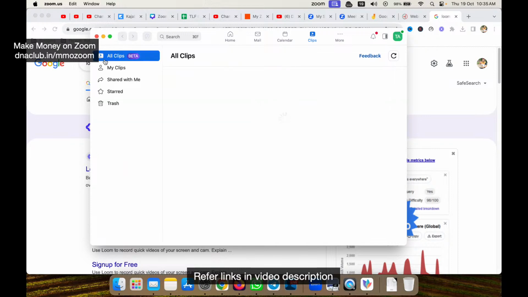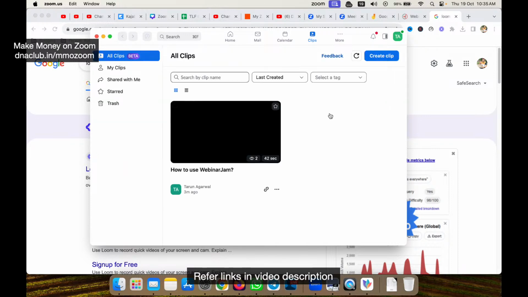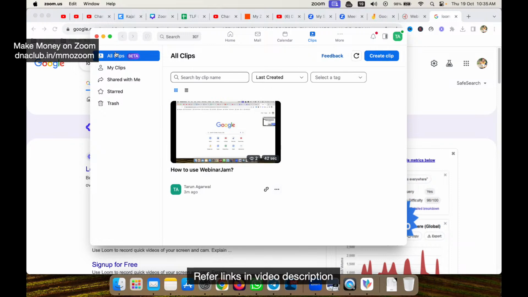If I want to download this video, what I can do is click here on clips. So this is the Zoom app, correct? I click here on clips and I can see all the recordings which I have done. This is so fast. Then I click here on these three dots and I can download this into an MP4 file instantly. Just imagine, this is so fast.